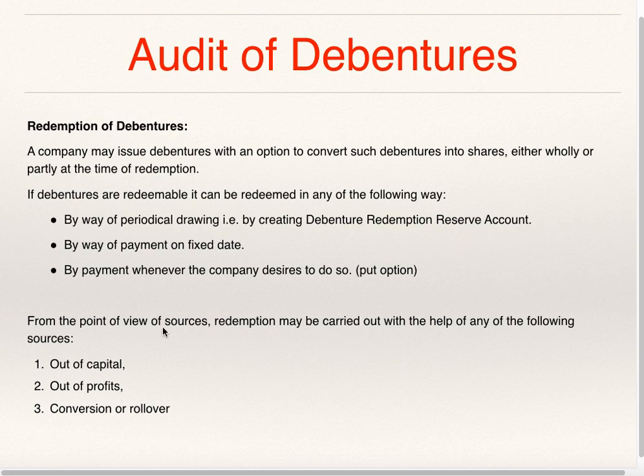From the point of view of sources, redemption may be carried out with the help of any of the following sources. Redemption can be either out of capital, or out of profit, or by conversion or rollover. The auditor should study all these terms and conditions for redemption of debentures before carrying out the audit.